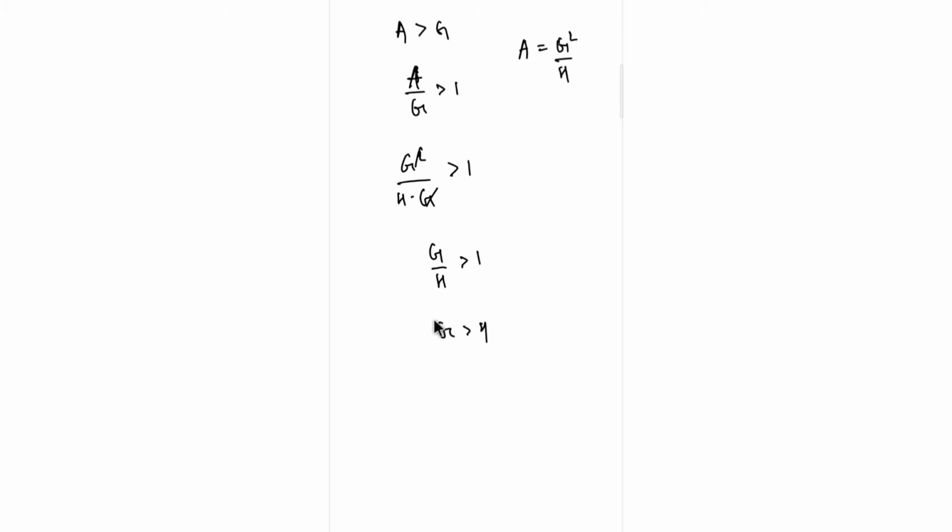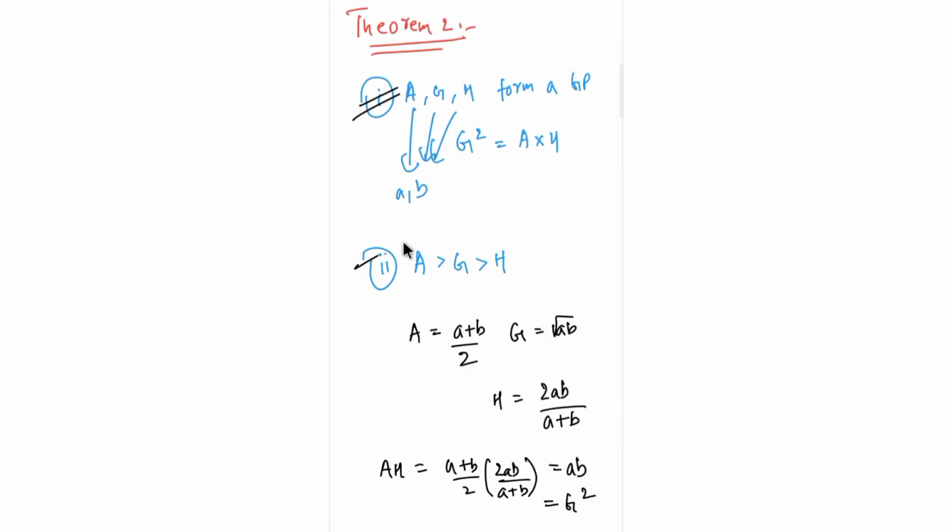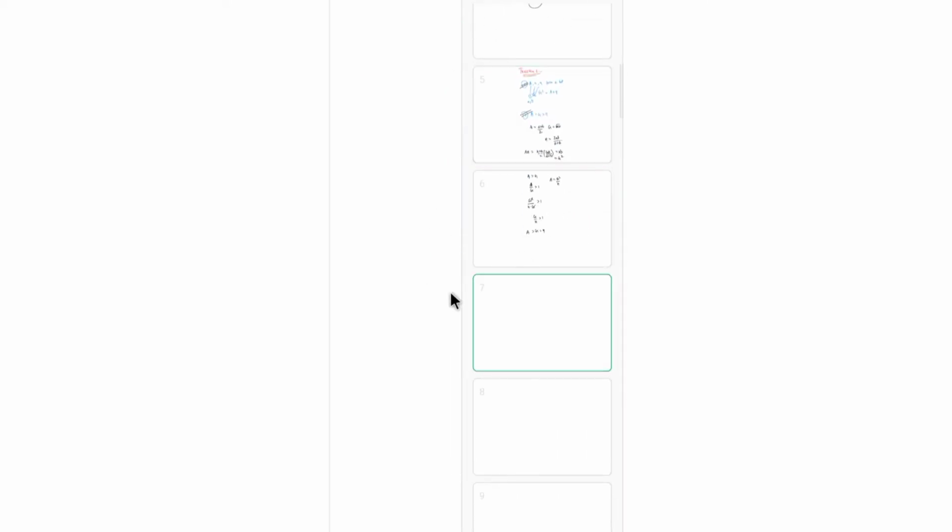So as g is greater than h and g is less than a, you get this: a is greater than g greater than h. So this is the proof of point 2 of theorem 2. So I hope you guys understood this. So we'll just move on to theorem 3 quickly.